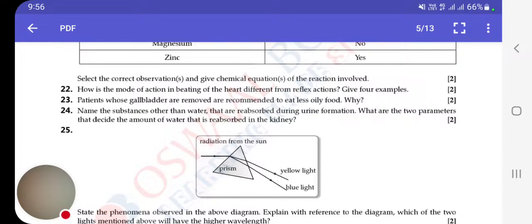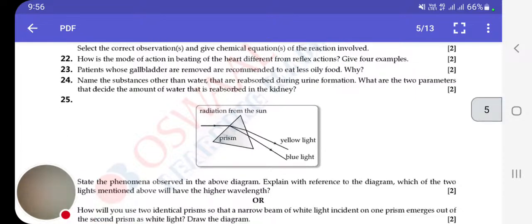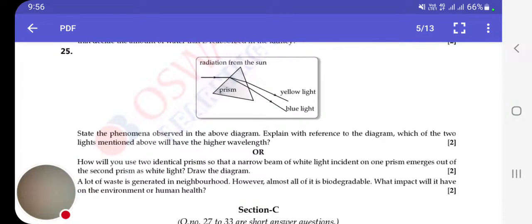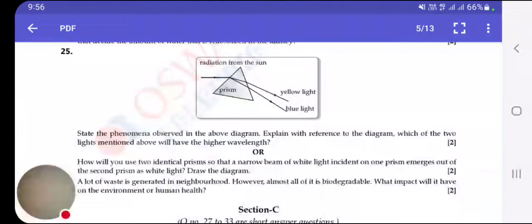Okay, moving ahead to the 25th question. You can see the diagram here of the prism. State the phenomenon observed in the above diagram. Explain with reference to the diagram which of the two lights mentioned above will have the higher wavelength. The answer will be dispersion: the splitting of white light into 7 colors on passing through a prism. It's a normal definition, as you all know.